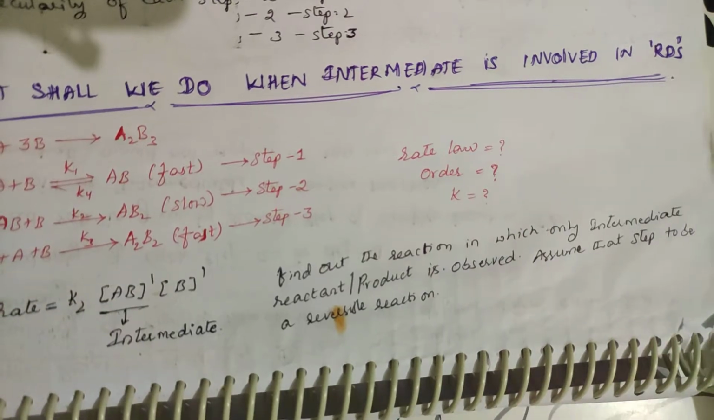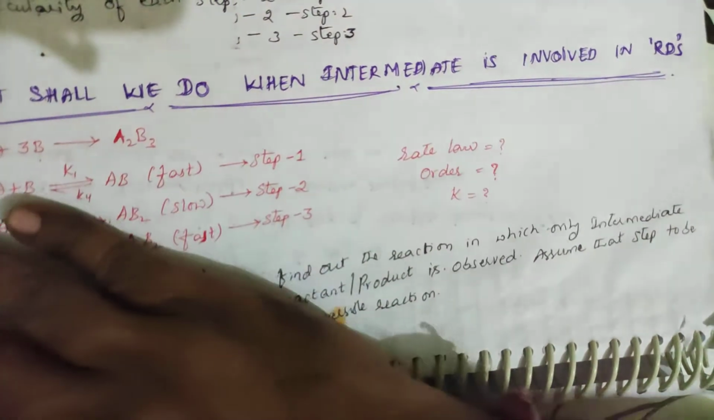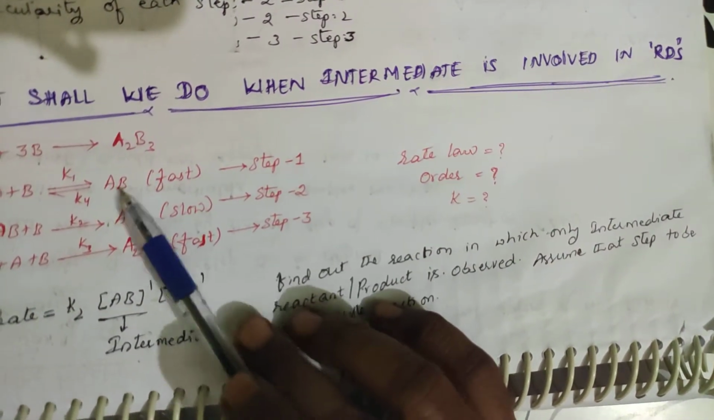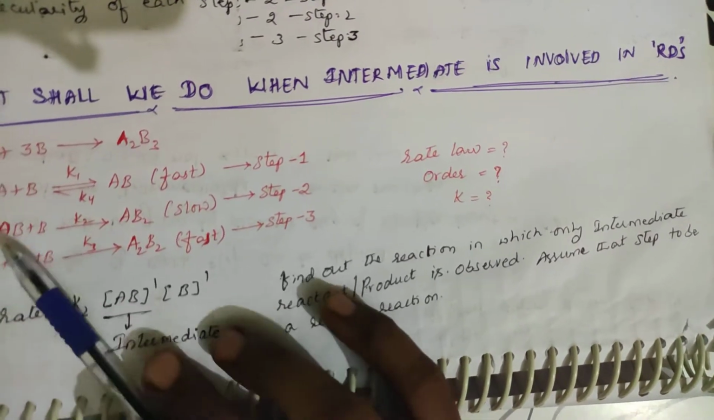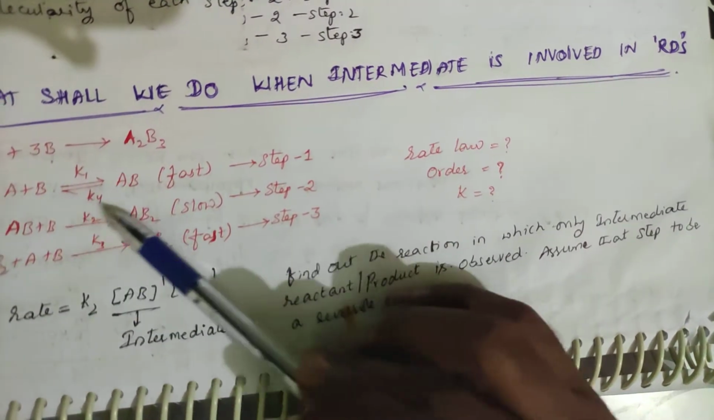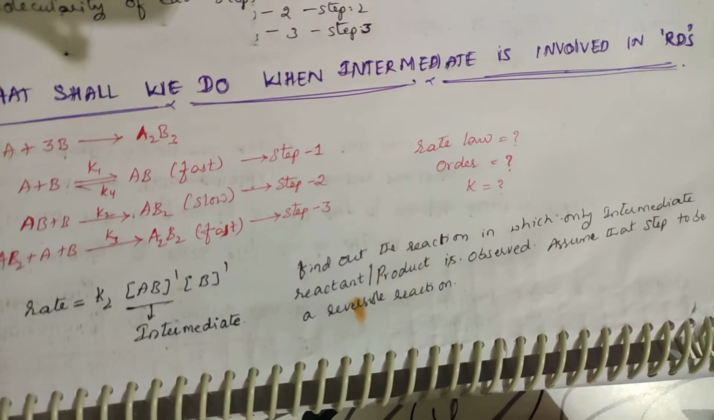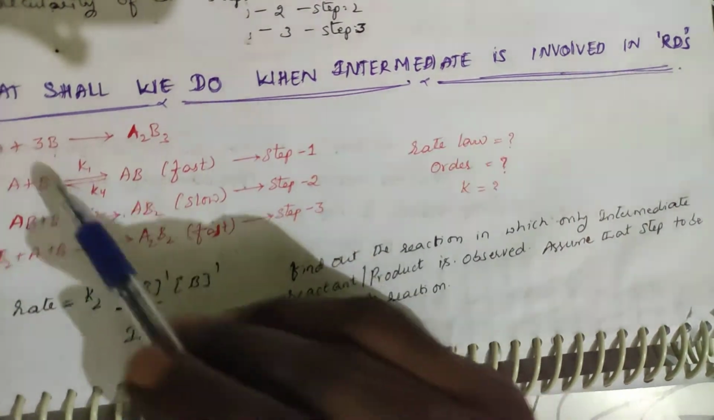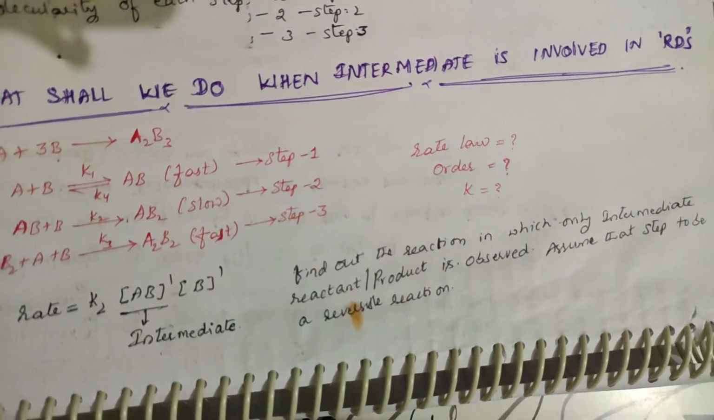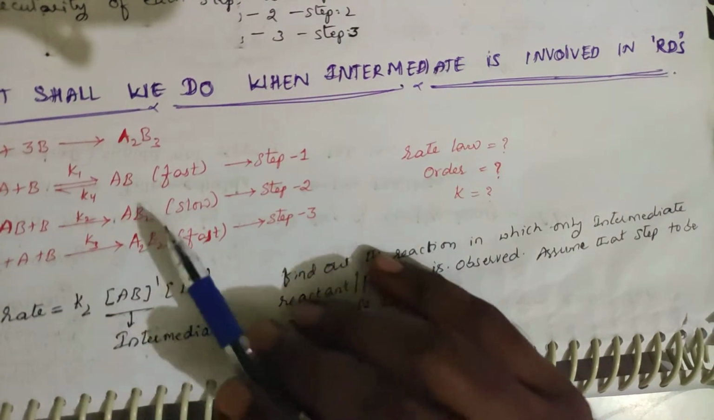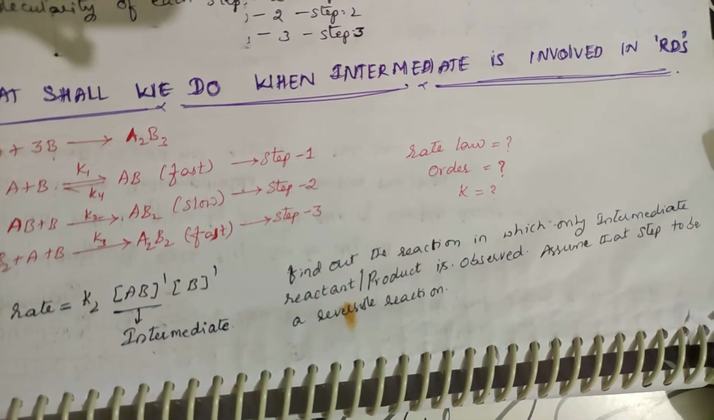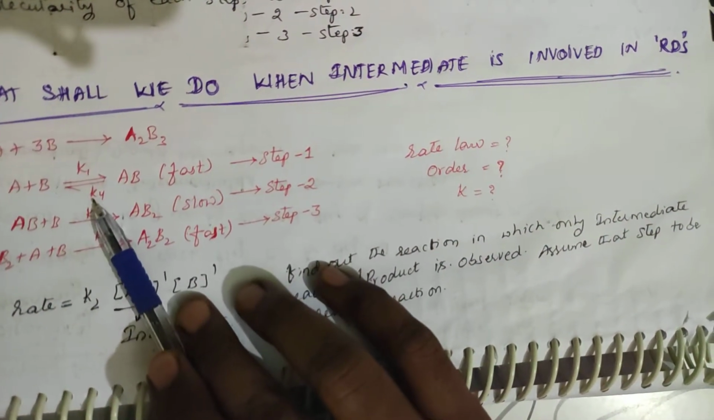Assume that step to be a reversible reaction. Even if he doesn't mention k4, you should assume it, because here only the intermediate is present on the product side. Whenever only the intermediate is present, either as reactant or as product, you should consider that step as a reversible step. Here it has already been mentioned. If it were not mentioned, with A plus B converting to AB at rate constant k1, and the remaining two steps given, you would find the step where only the intermediate is present and take it as a reversible reaction with k4.